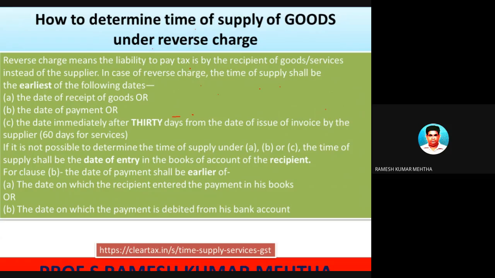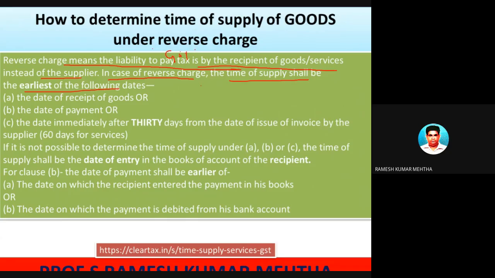Under reverse charge mechanism, the liability to pay the tax, that is GST, IGST, SGST, UTGST and all that, is on the recipient of the goods or services instead of the supplier. So in this case, we have to find out the time of supply. In case of reverse charge, the time of supply is a very important one.